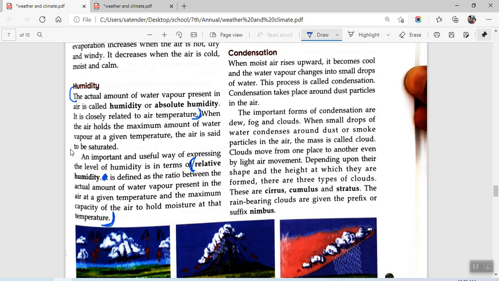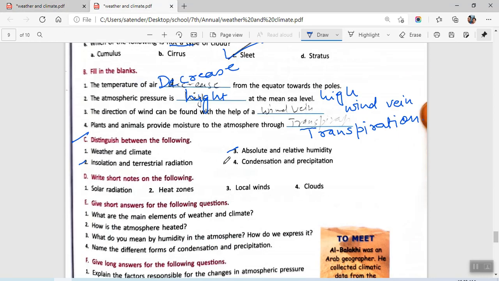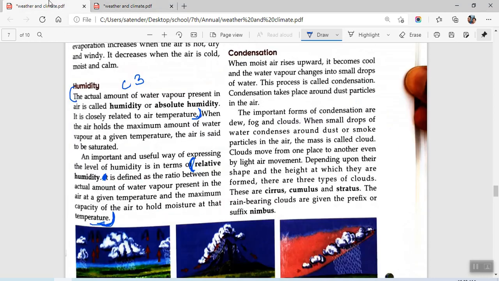Again, I'm repeating it again. We'll start from here. The amount of water vapor present in the air is called humidity or absolute humidity. It is closely related to air temperature. Then for relative humidity, you start from here, relative humidity, and then till temperature. This is your C3. Okay, now moving on to next question, we have C4, condensation and precipitation.